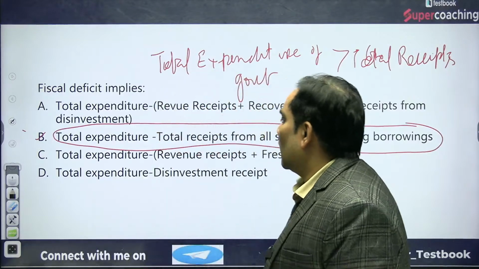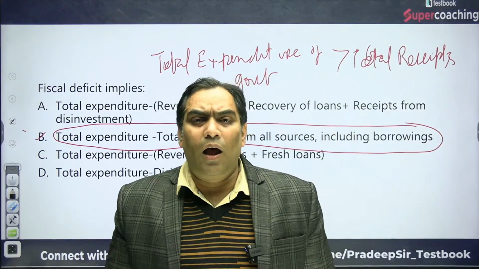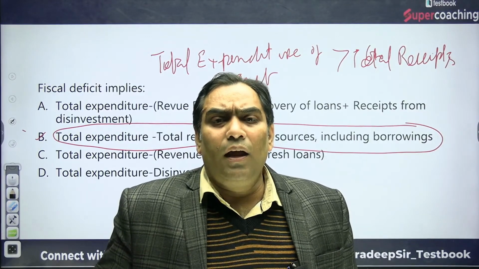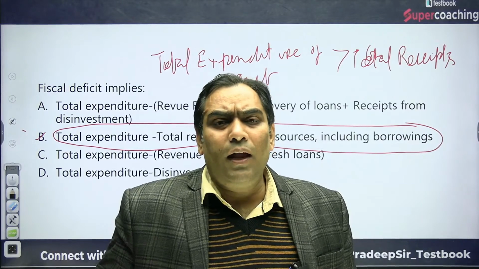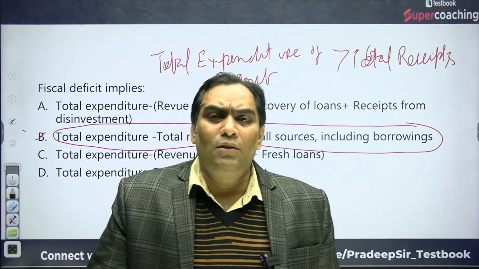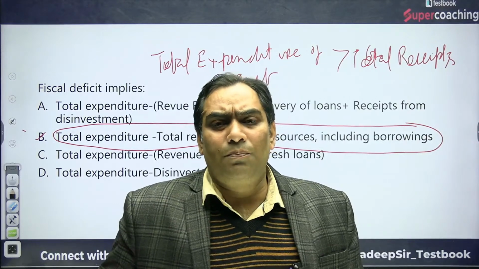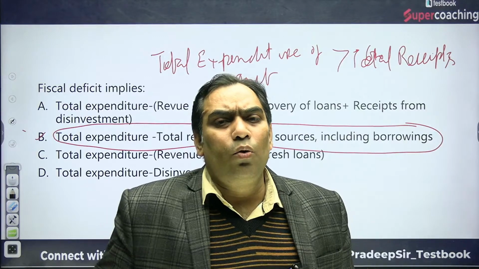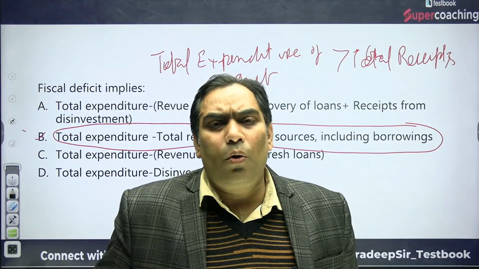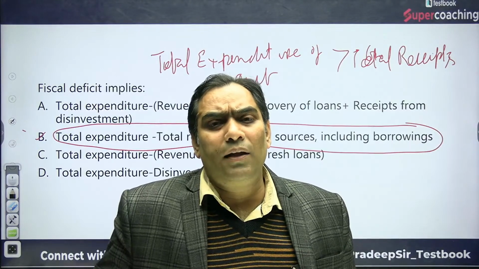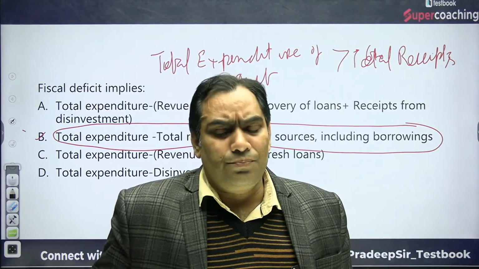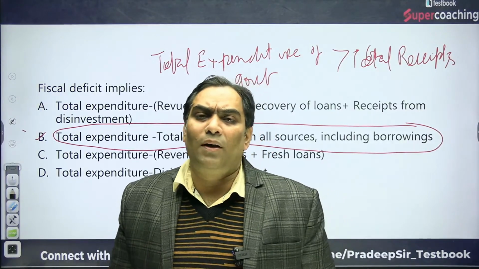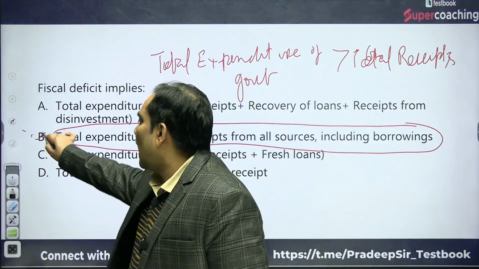So we talked about what is fiscal deficit. Fiscal deficit is nothing but total expenditure minus total receipts. In case of government of India, total expenditure is more than total receipts. So how is government going to meet this mismatch? That is nothing but need of borrowing. When we include the need of borrowing with the total receipts of the government and subtract it from the total expenditure, it gives us the idea of fiscal deficit. So the right answer is B.